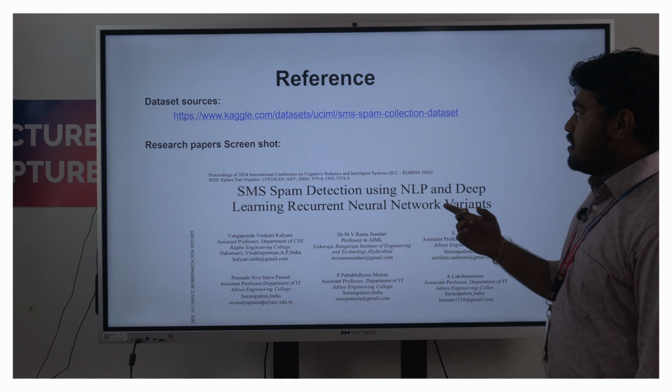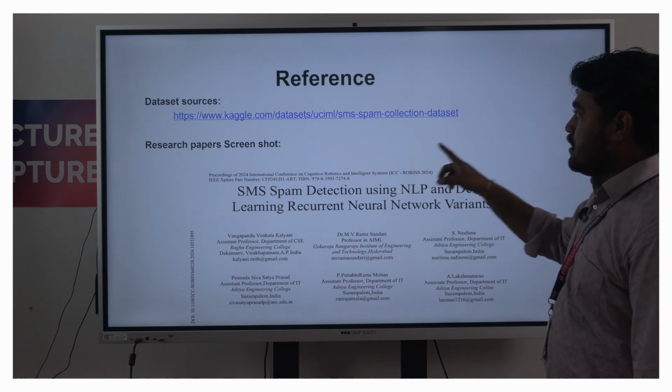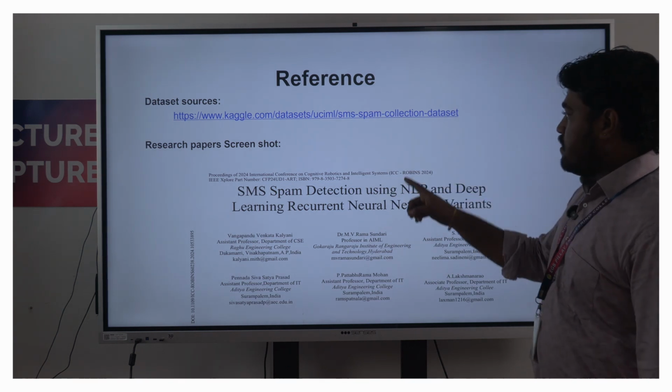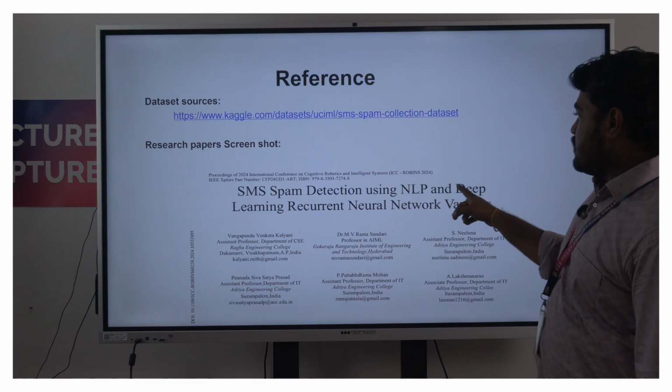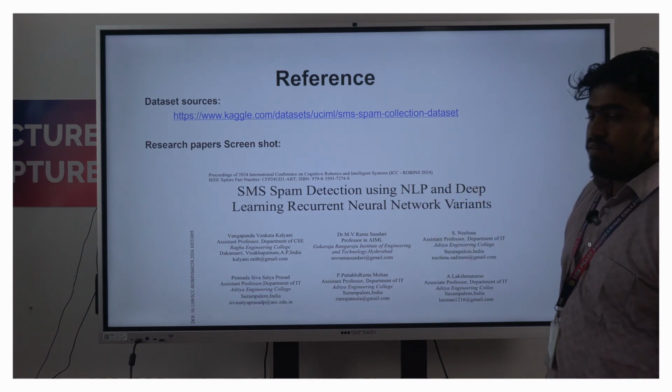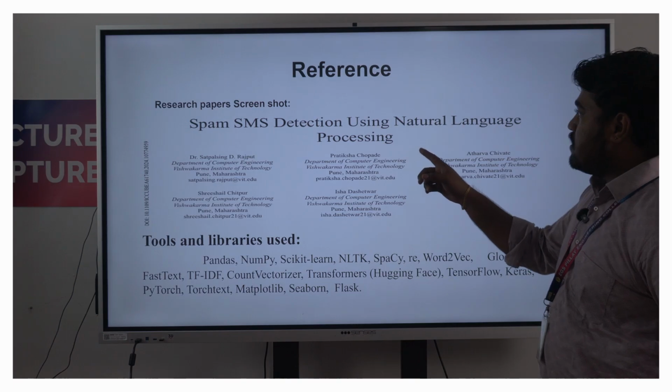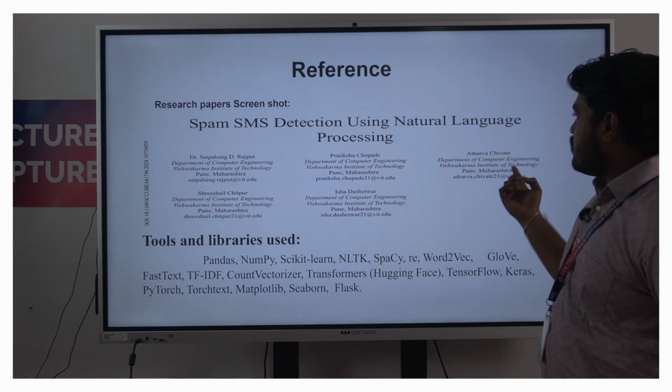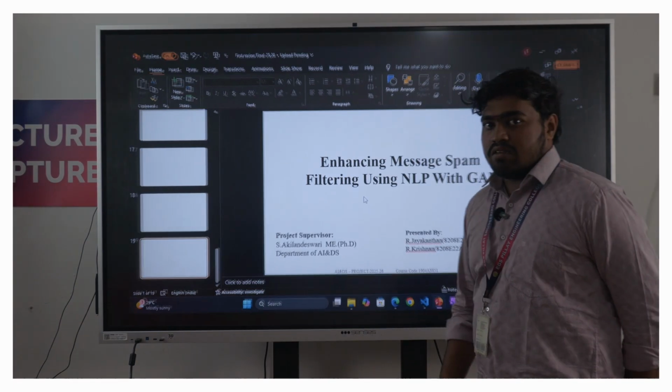I refer to the data resource link and research papers. First, spam detection using NLP deep learning models. Second, spam message detection using natural language processing. That's all. Thank you.